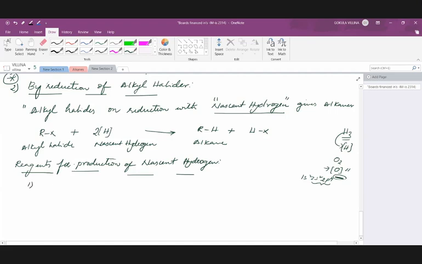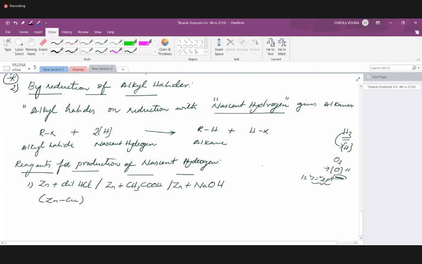Most commonly utilized is zinc in presence of dilute HCl, or zinc along with acetic acid, CH3COOH, or zinc with sodium hydroxide, NaOH.